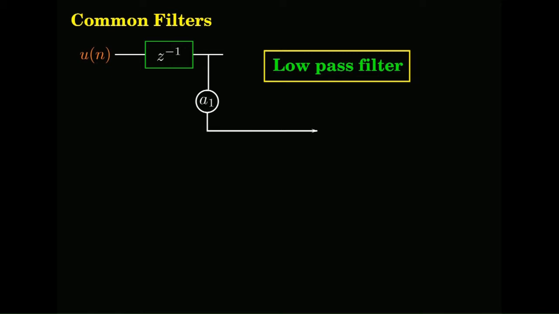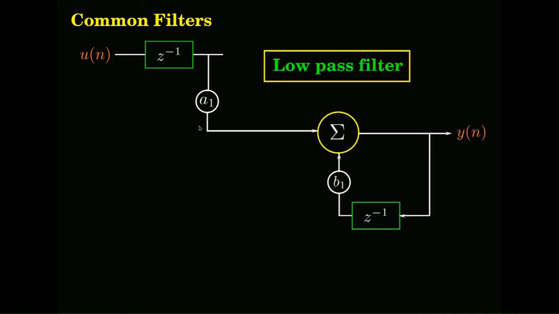We pass the input stream through a unit delay, scale it with A1, summation, and you have a feedback term and B1.